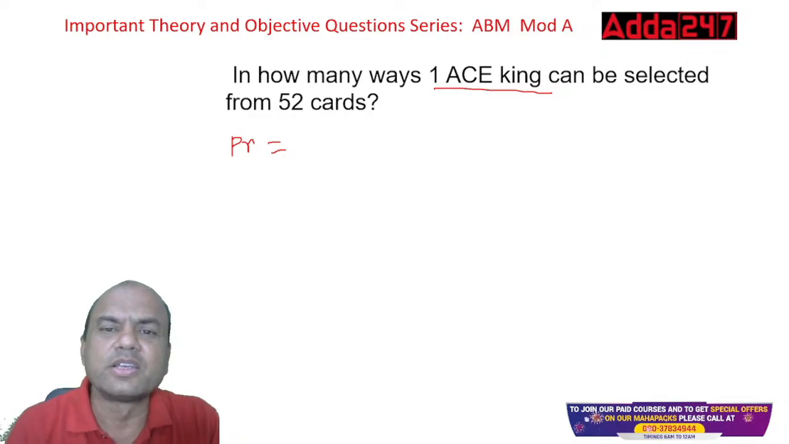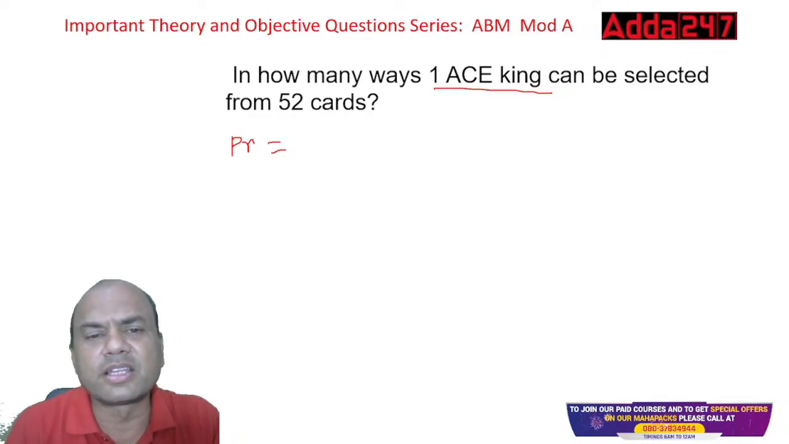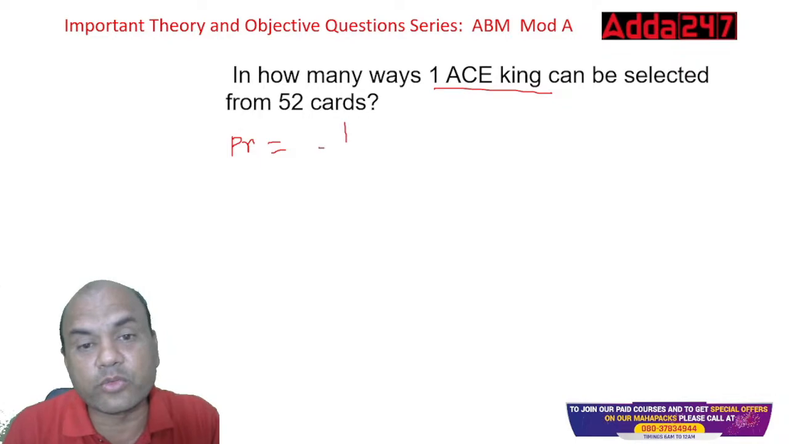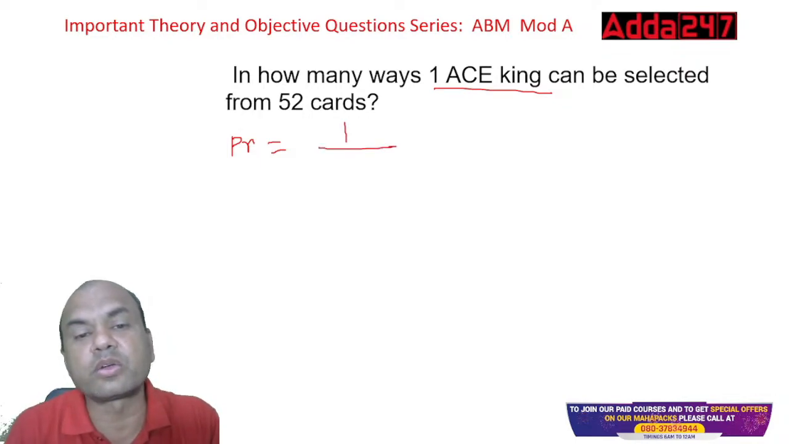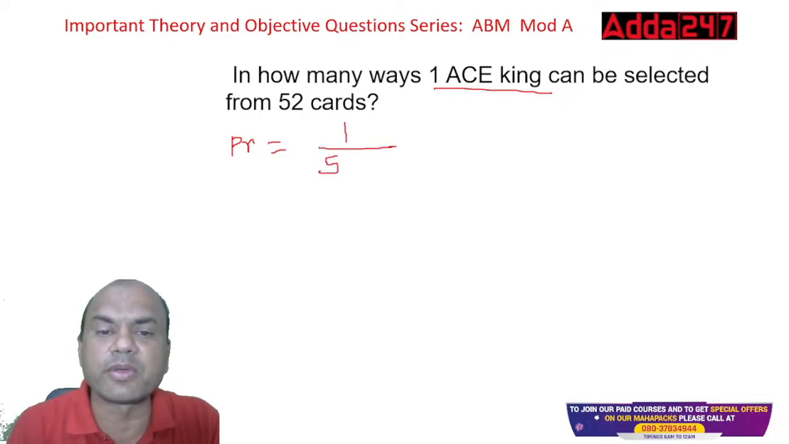Those four types. So how many ace kings are there? There's only one ace king. Kings are 4, but ace king is only 1. And what is the total number of cards? Total 52. So 1 by 52. That is your answer.